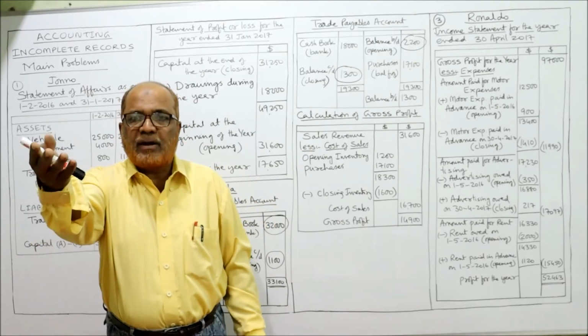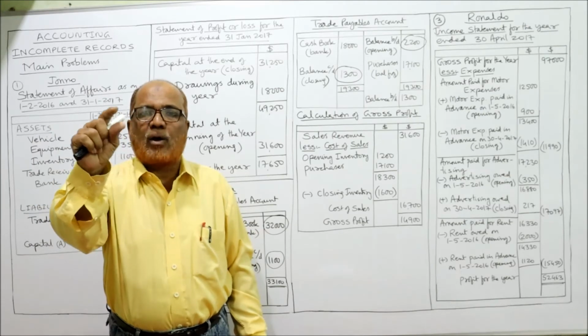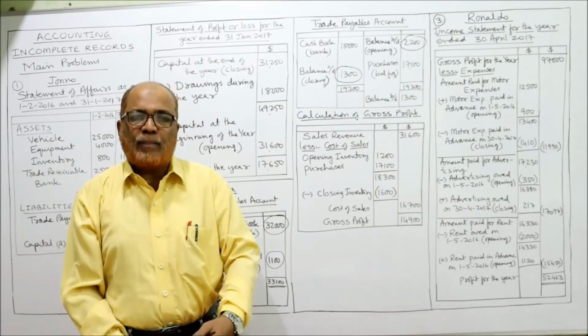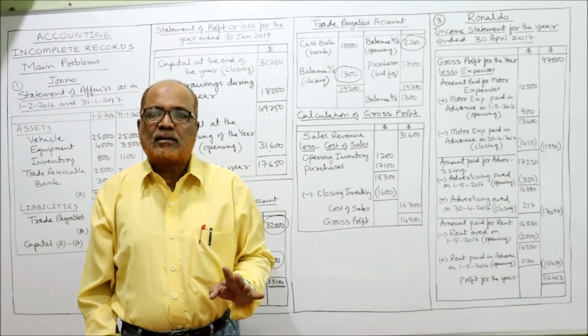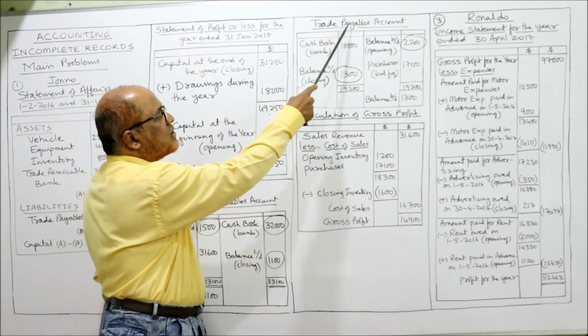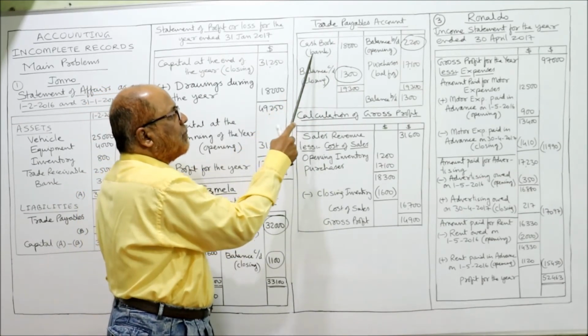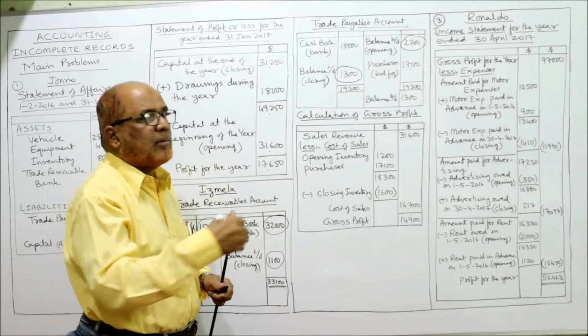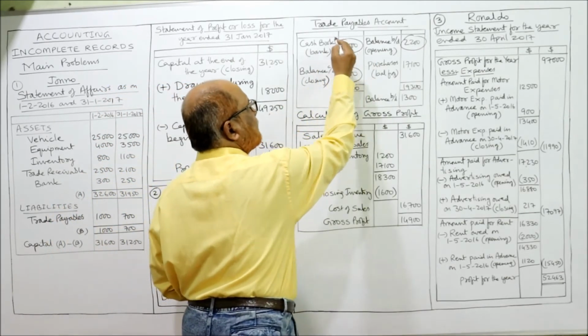So the entry for payment is payables account debit, bank account credit. Bank is already credited, nothing to be done. Payables should be debited. Cash book bank, how much amount paid? 18,000, it is given in the problem. 18,000 we have taken here.